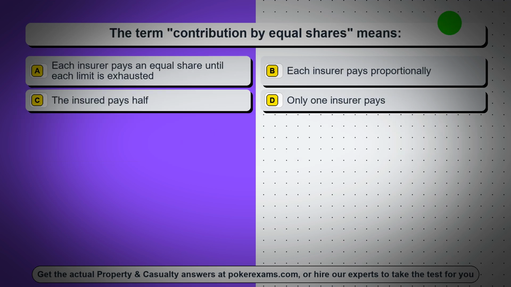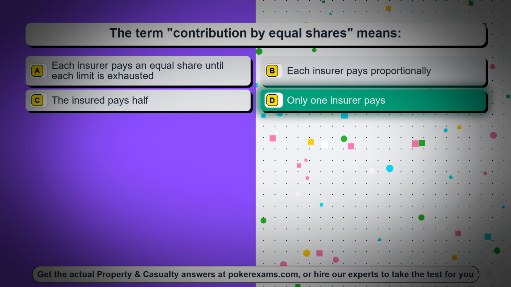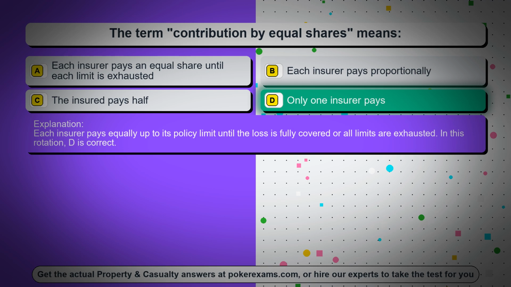Question 19. The term contribution by equal shares means, option A, each insurer pays an equal share until each limit is exhausted, option B, each insurer pays proportionally, option C, the insured pays half, option D, only one insurer pays. The correct answer is option D, only one insurer pays. Each insurer pays equally up to its policy limit until the loss is fully covered or all limits are exhausted. In this rotation, D is correct.